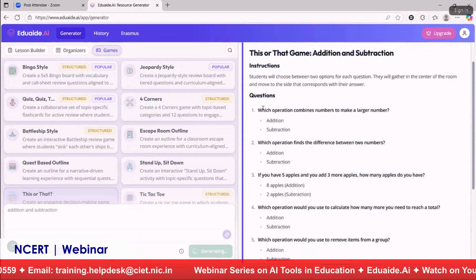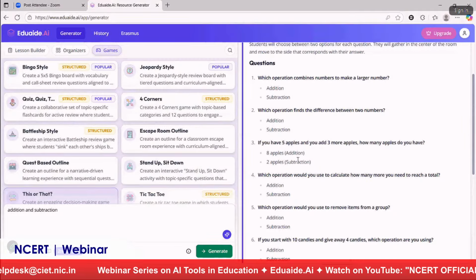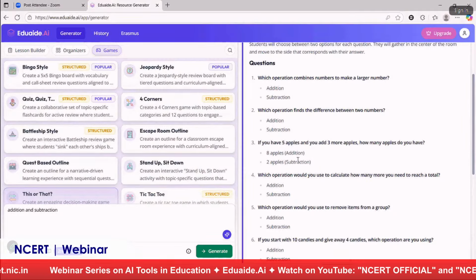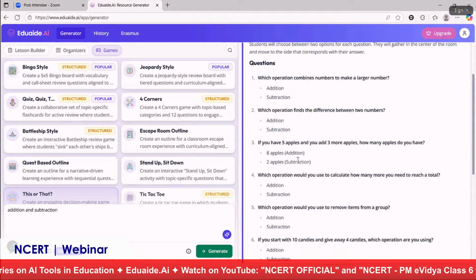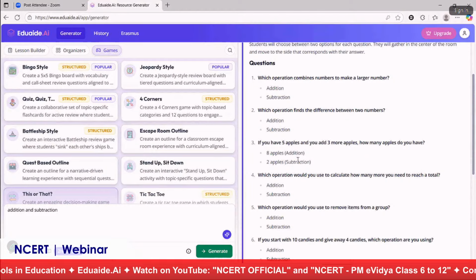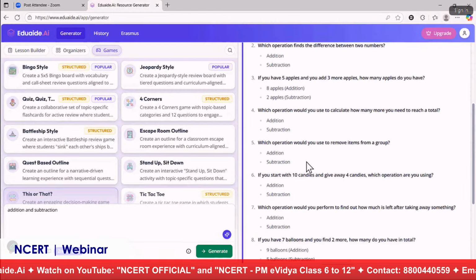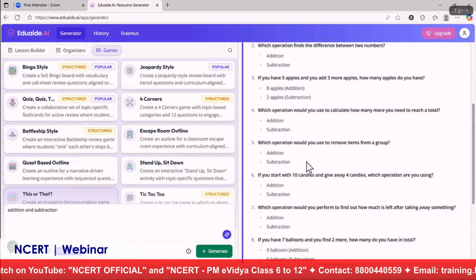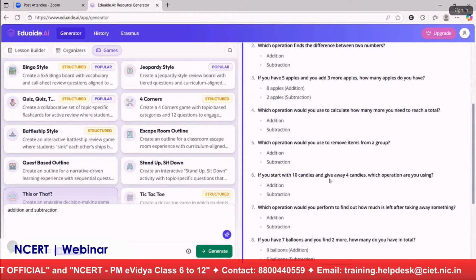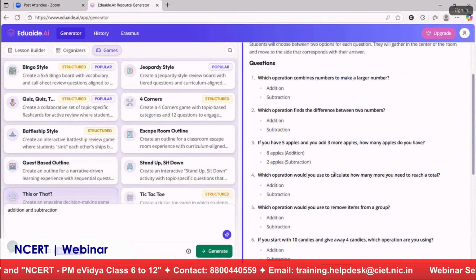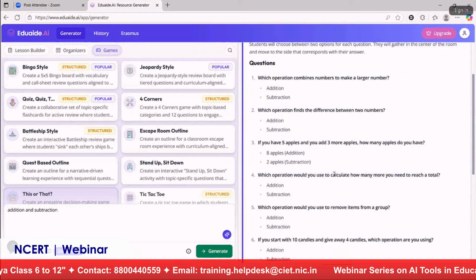As you can see here, there is a list of questions which the teacher can use to make students understand the concept of addition and subtraction. Usually children can do addition and subtraction, but they will get confused when to apply the addition concept and when to apply the subtraction concept. So these questions will definitely help students to understand the concept better by applying it in real world scenarios. But how to do this? If we take printout and give it to our students, they are definitely going to find it boring, because it will be like another worksheet.